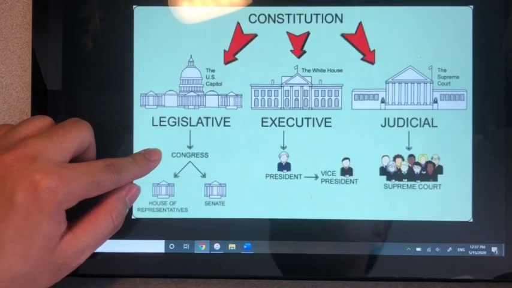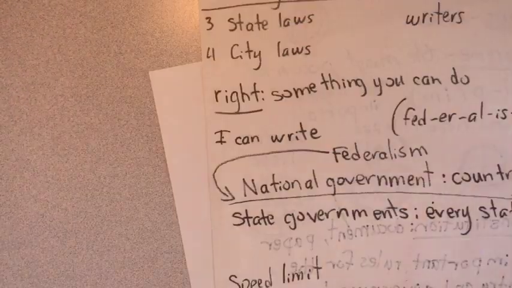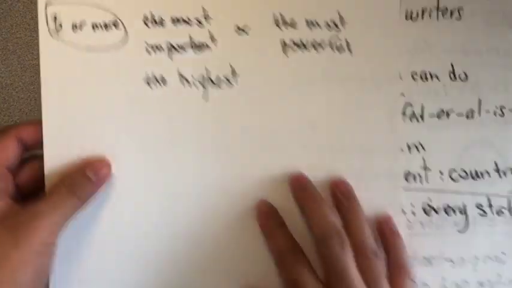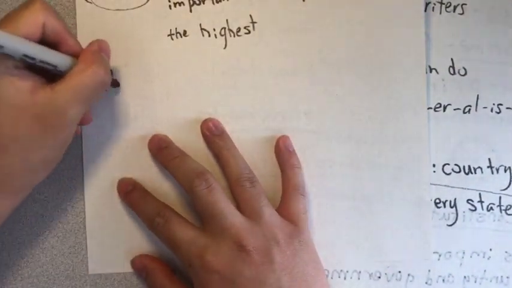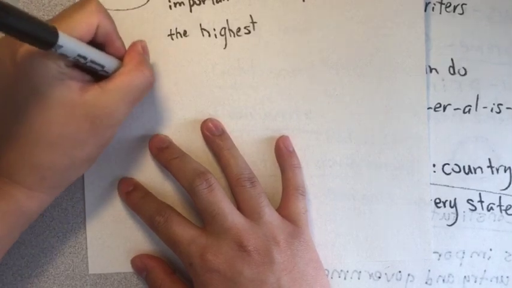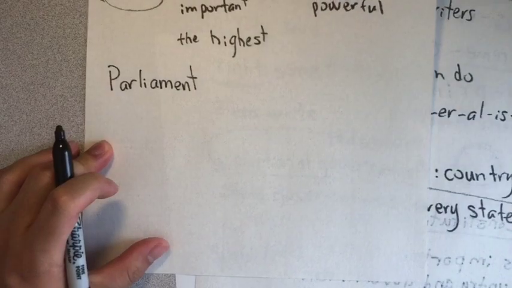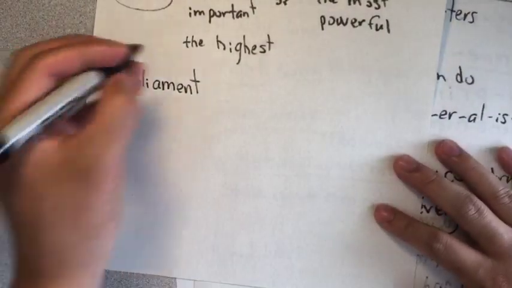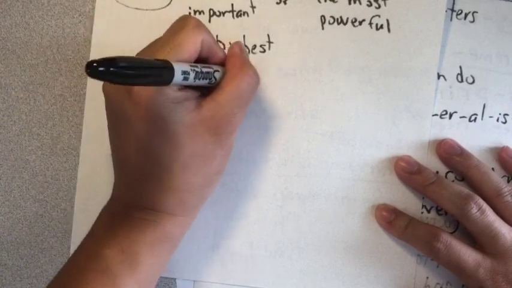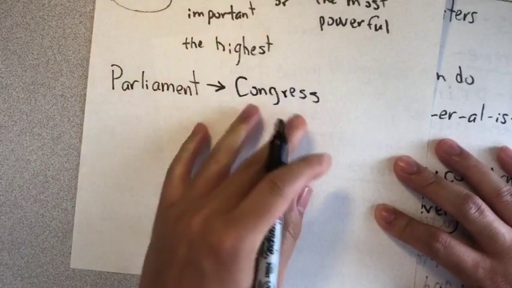So in other countries, we call it Parliament. Parliament in other countries. This is usually where the government is in other countries. But in the US, we call it Congress.